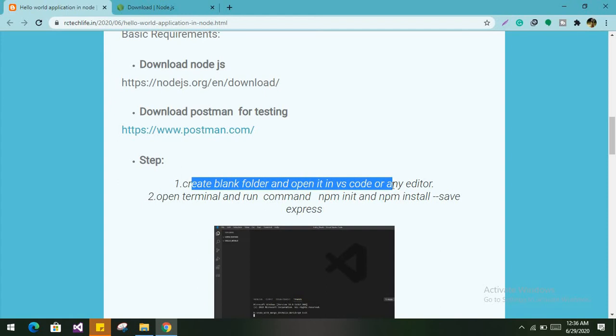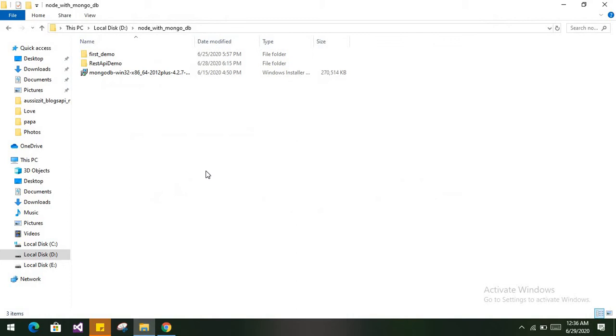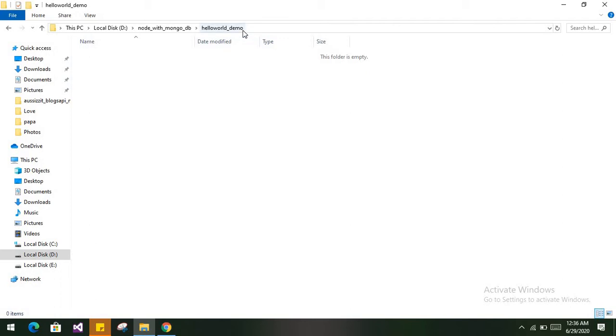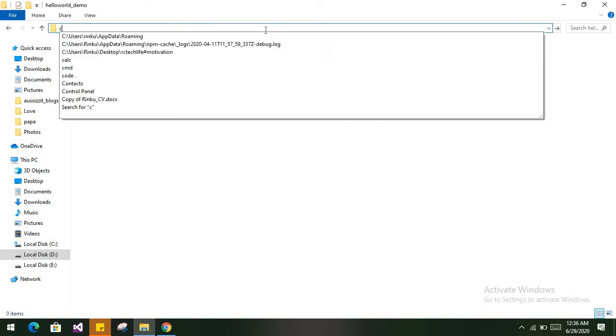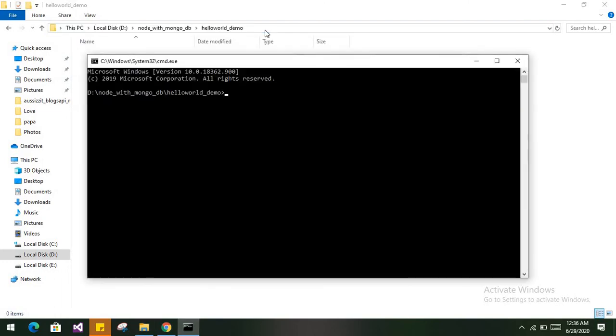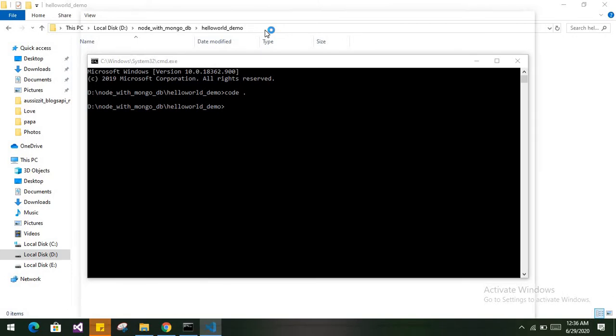You can also use another editor, like Atom, according to your interest. Here I will first create a blank folder called hello world demo, open it by double clicking, click on the URL and open the CMD. Now type code dot, so it will open in VS Code.